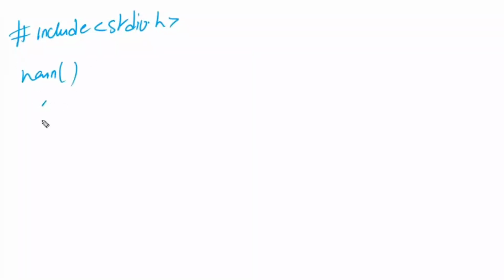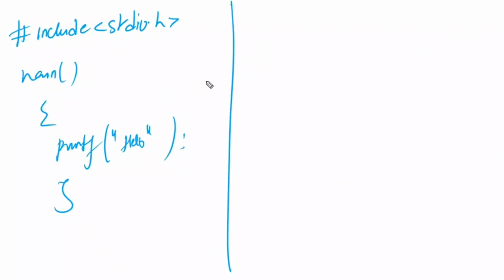As we have discussed with respect to C programming, we have to use include stdio.h, and void main, and I'm going to use printf to print hello, and then close the brackets. Similarly, if you're going with Java, what do you have to use? Again, it is the same, but instead of this we have to use System.out.println.